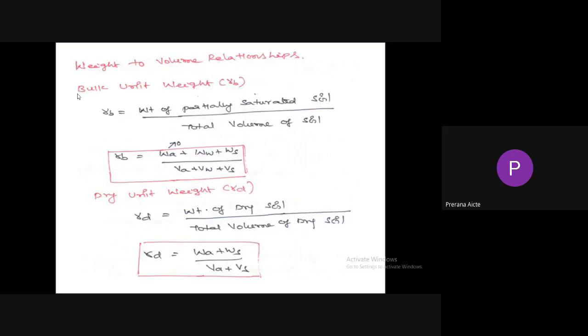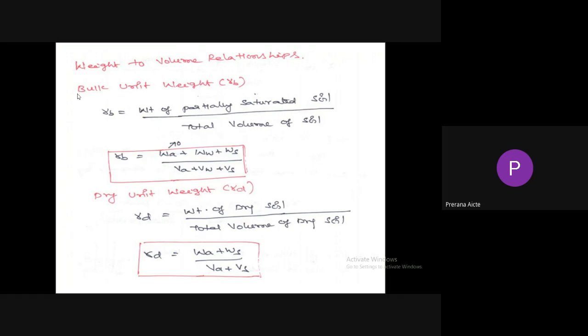So we have covered volume relationships and weight to weight relationships. Next, weight to volume relationships. The first one is bulk unit weight. Bulk unit weight is the ratio of weight of partially saturated soil to the total volume of soil. Partially saturated soil consists of weight of air, weight of water and weight of solids. Total volume consists of volume of air, volume of water and volume of solids.